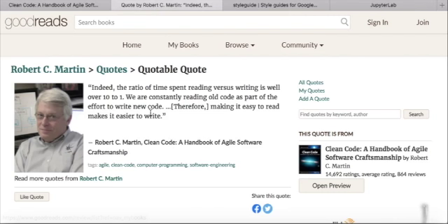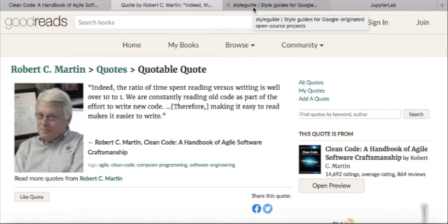And one of the good quotes from that book is, "Indeed, the ratio of time spent reading versus writing is well over 10 to 1. We are constantly reading old code as part of the effort to write new code. Therefore, making it easy to read makes it easier to write." He's talking about code here. You often hear people say code is read more than it is written, and that comes from this book.